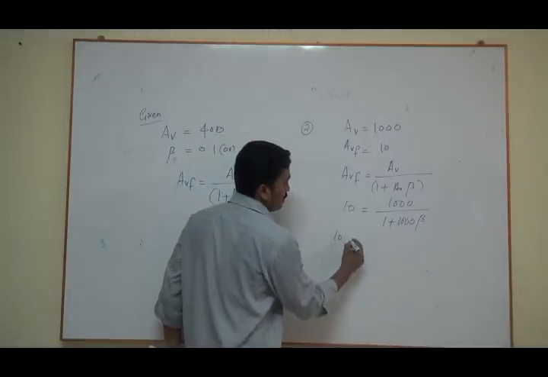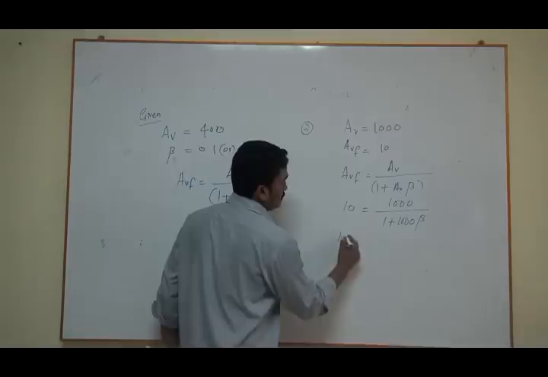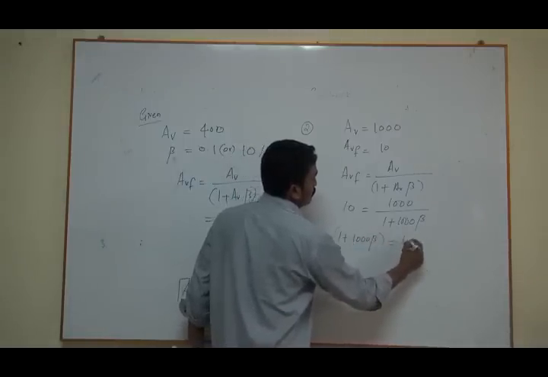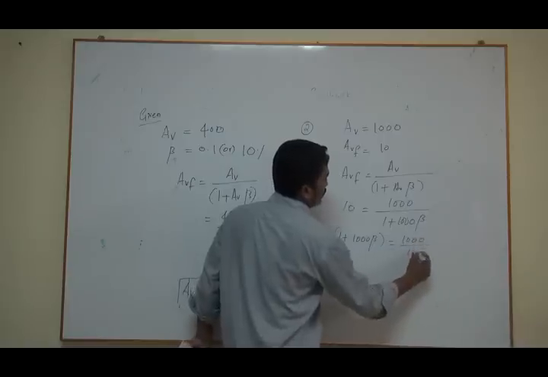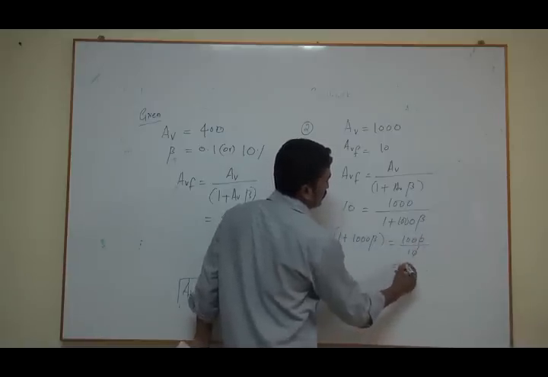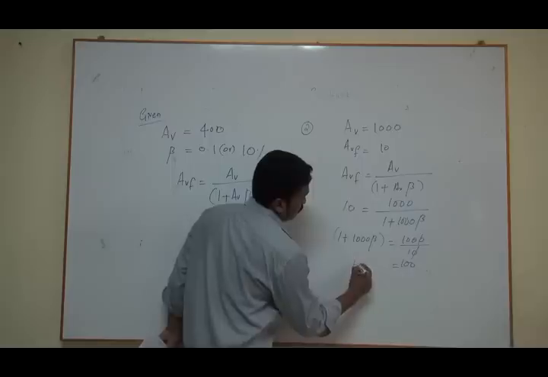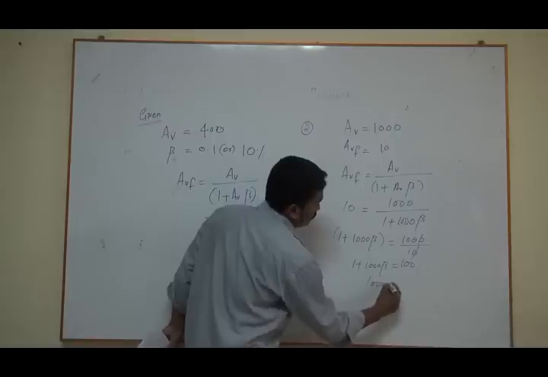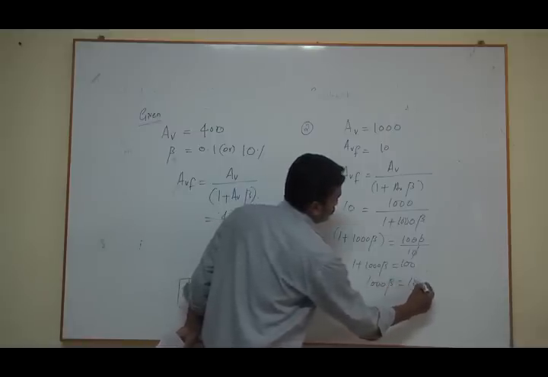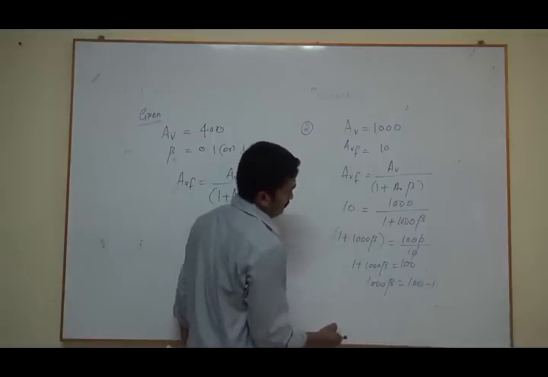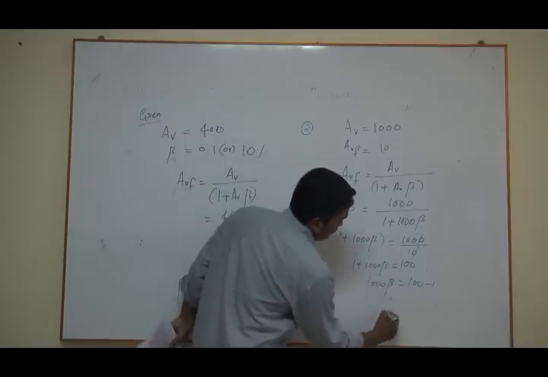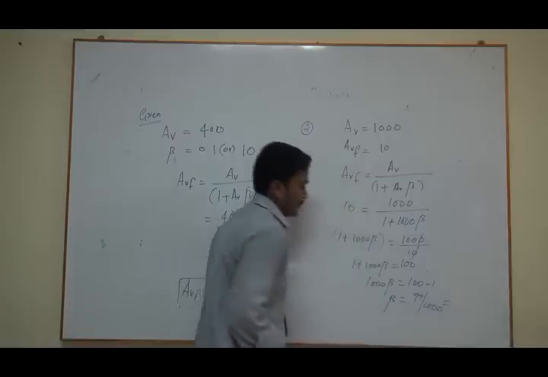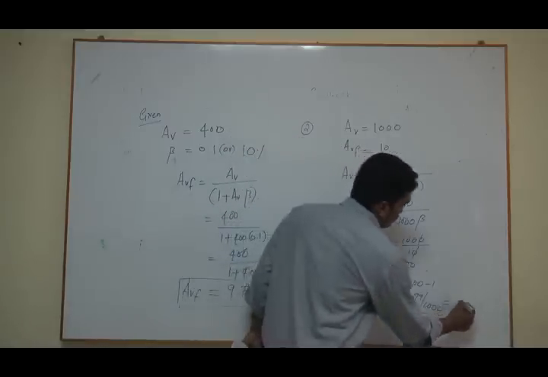So 10 into 1 plus 1000 beta is equal to 1000, so 1 plus 1000 beta is equal to 1000 by 10, which is equal to 100. So 1 plus 1000 beta is equal to 100, and beta is equal to 100 minus 1. Am I right? And beta is equal to 99 by 1000, which is equal to 0.099.